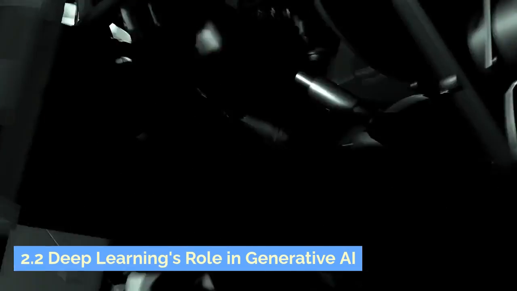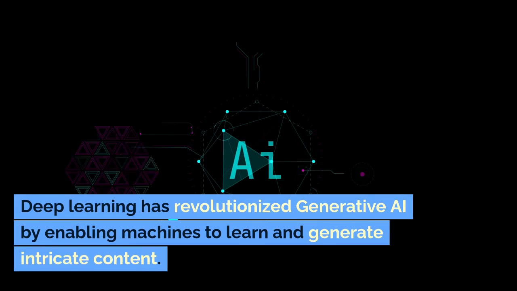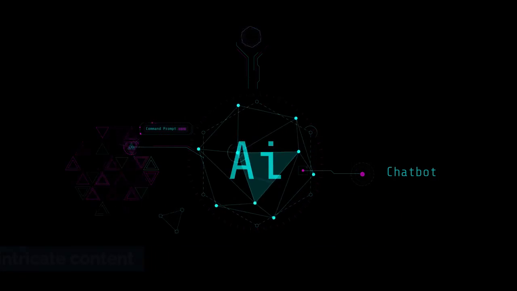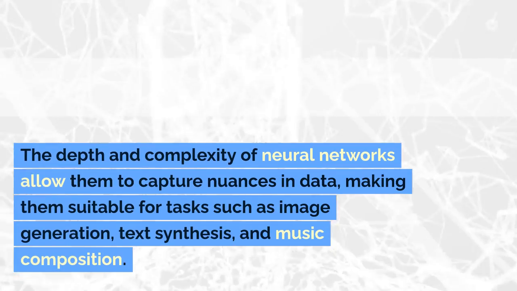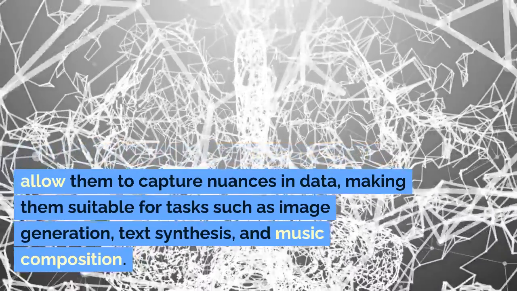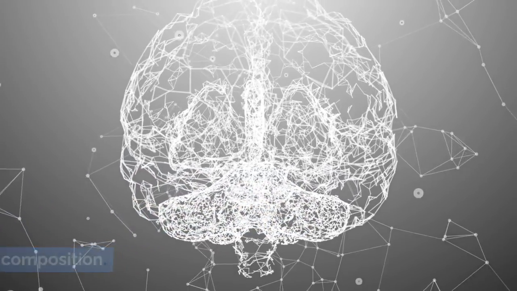2.2 Deep learning's role in generative AI. Deep learning has revolutionized generative AI by enabling machines to learn and generate intricate content. The depth and complexity of neural networks allow them to capture nuances in data, making them suitable for tasks such as image generation, text synthesis, and music composition.